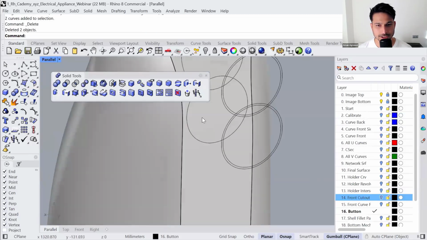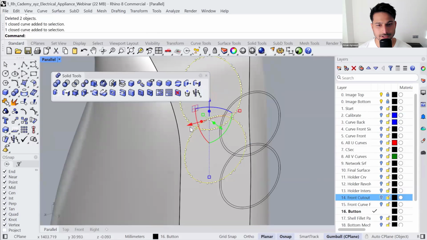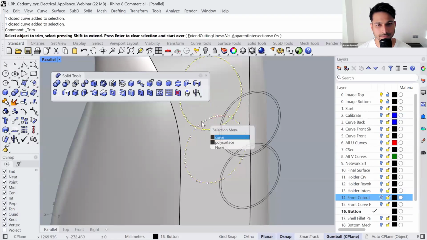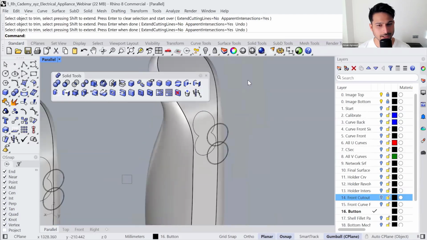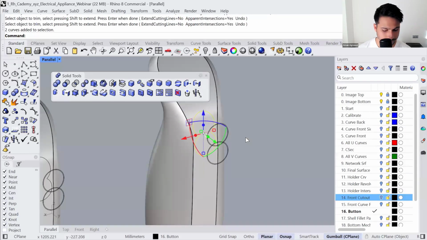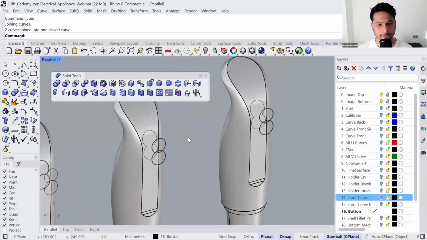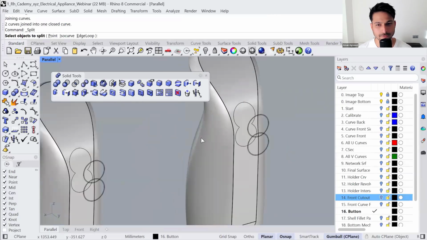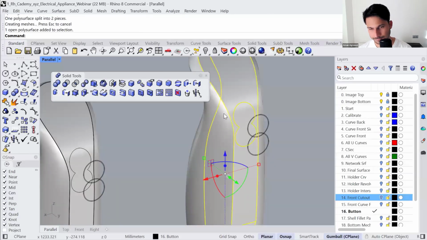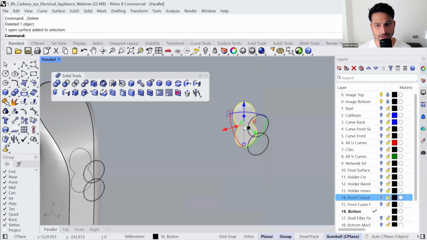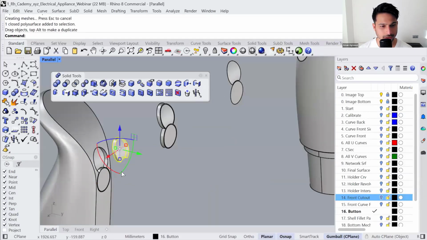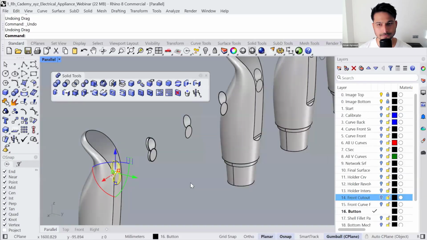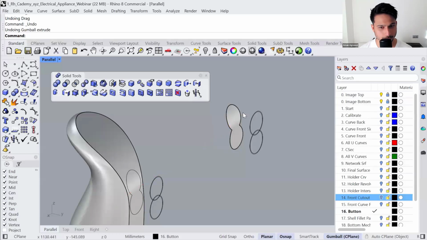We don't need the intersection, so you can split the curves or trim the curves' excess parts. Okay, so that is the cutout shape. That we will split from the model and we will use it to perform Boolean difference to cut out the hole. Okay, that is for the cutout part.